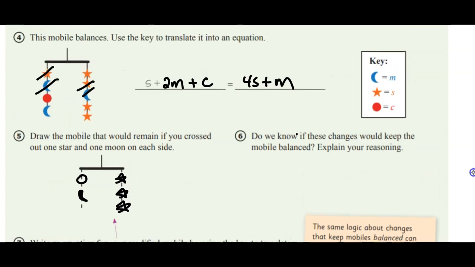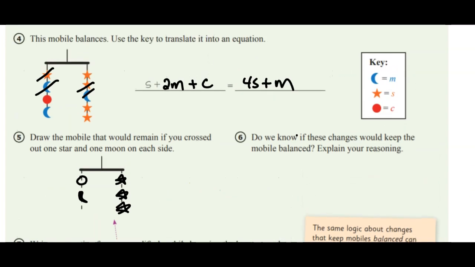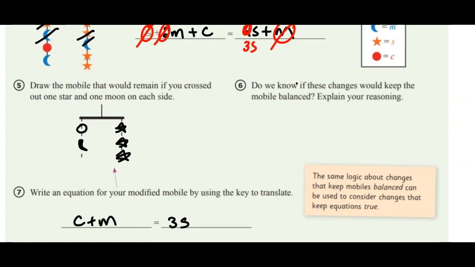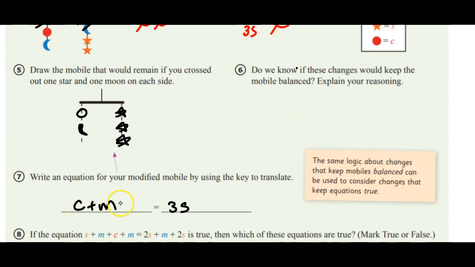And we could even look at it algebraically up here. If we crossed out a star and a moon, that would get rid of this star, and it would get rid of 1 moon there. It'd get rid of this moon, and it would get rid of 1 of the stars and leave us with 3 stars there. So M plus C equals 3 stars. Just like we have right here, C plus M or M plus C, remember it's the same thing because of the commutative property of addition. So C plus M equals 3 stars.